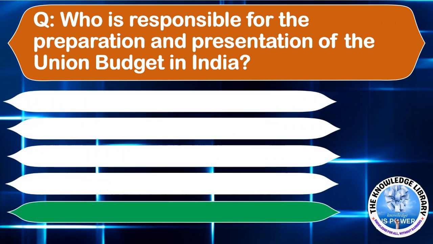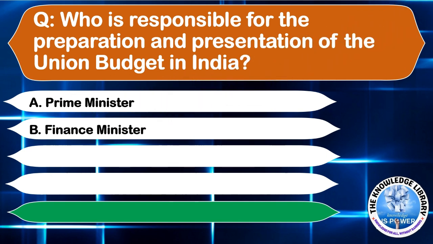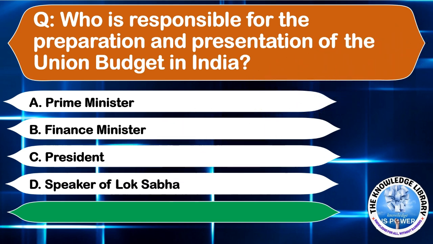Who is responsible for the preparation and presentation of the Union Budget in India? Option A, Prime Minister, option B, Finance Minister, option C, President, or option D, Speaker of Lok Sabha. The correct answer is option B, Finance Minister. Moving to the next question.